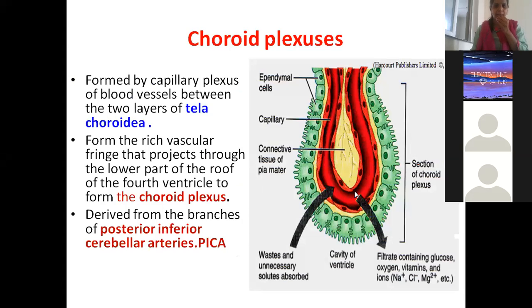We are finding the capillary network within this tela choroidea, which are actually choroid plexus. Nearby blood vessels will be contributing for the formation of this capillary network. In fourth ventricle, the choroid plexus is contributed by posterior inferior cerebellar arteries. PICA, you can remember in the shortcut.